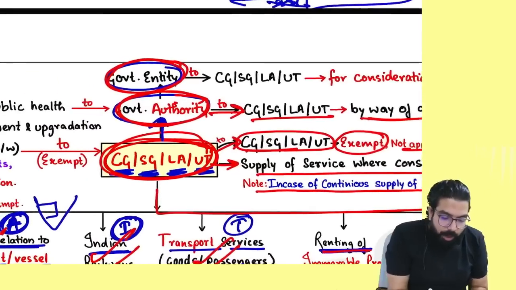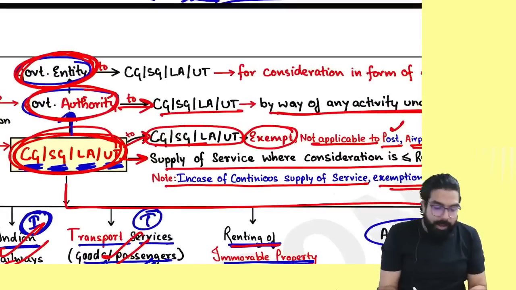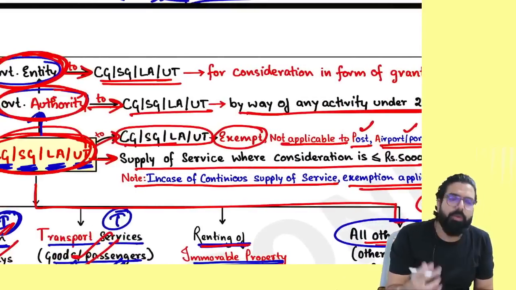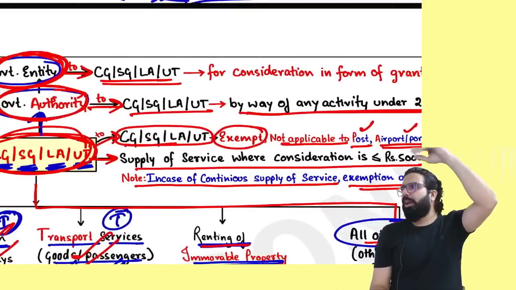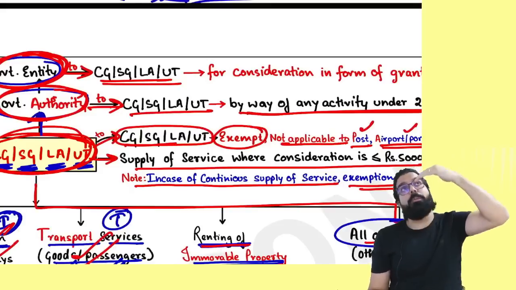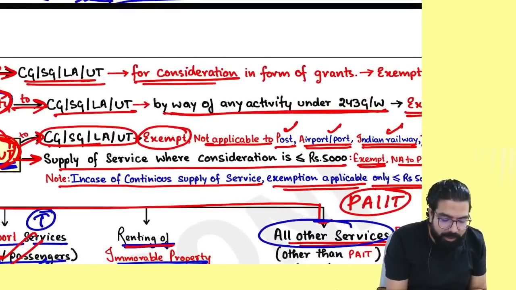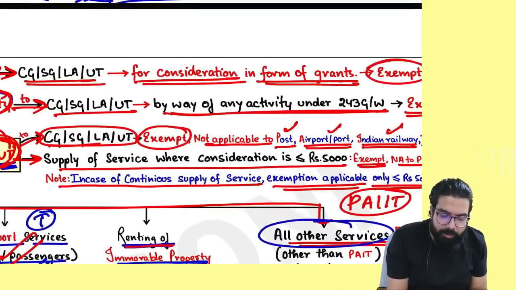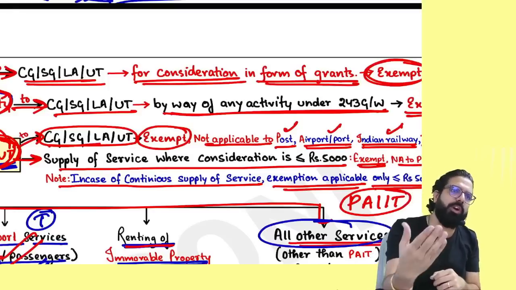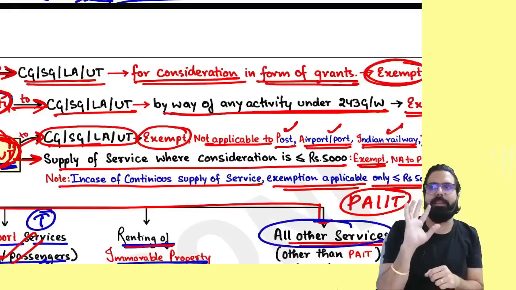Now, the government formed a governmental entity, and the governmental entity is doing work for the government. The government gave them some work and they are doing it for the government. Are they giving service to the government? Yes, and the government is paying them. What everyone? Consideration in the form of grant will always be exempted. Remember one thing, governmental authority doing work for the government, 243 G and W work, is exempted.